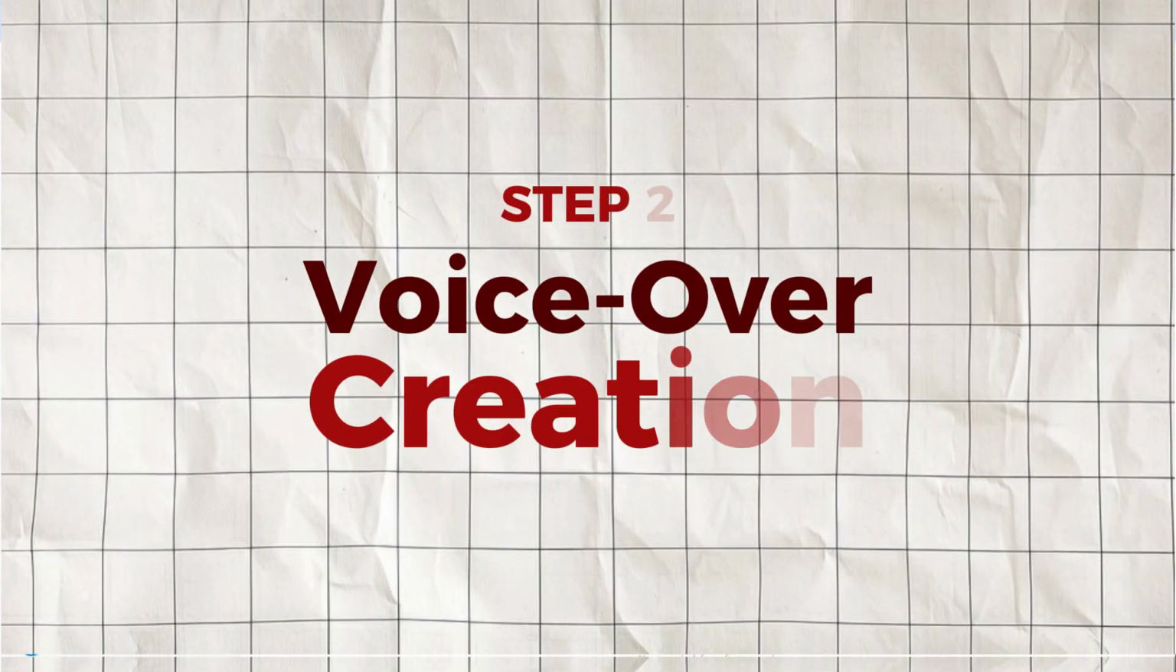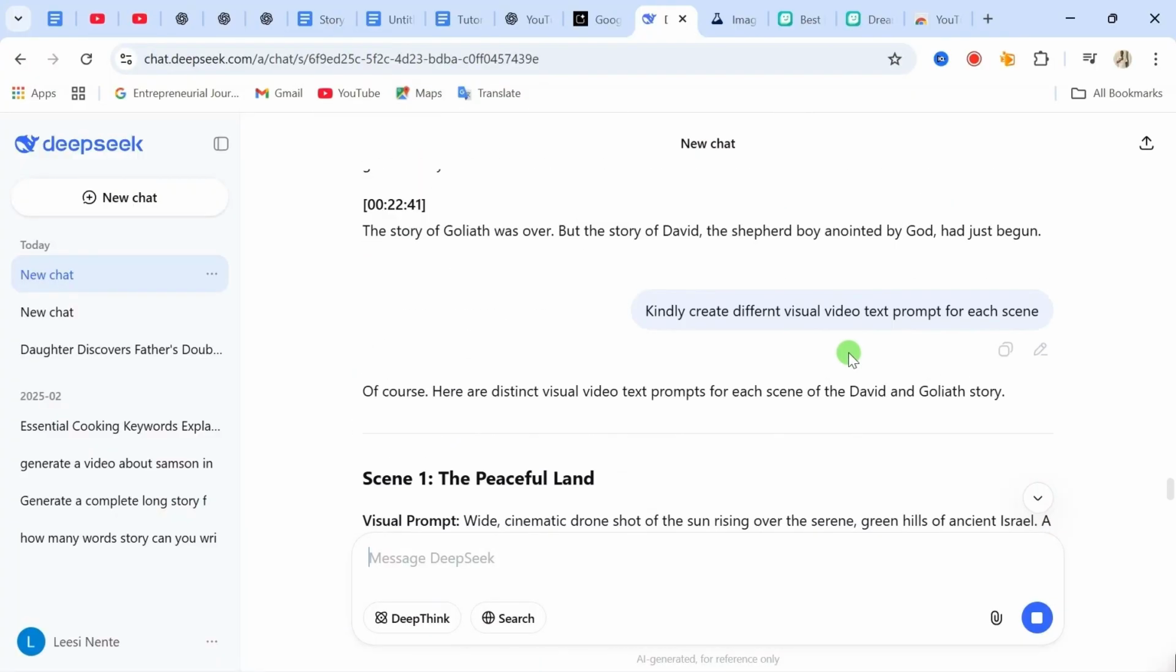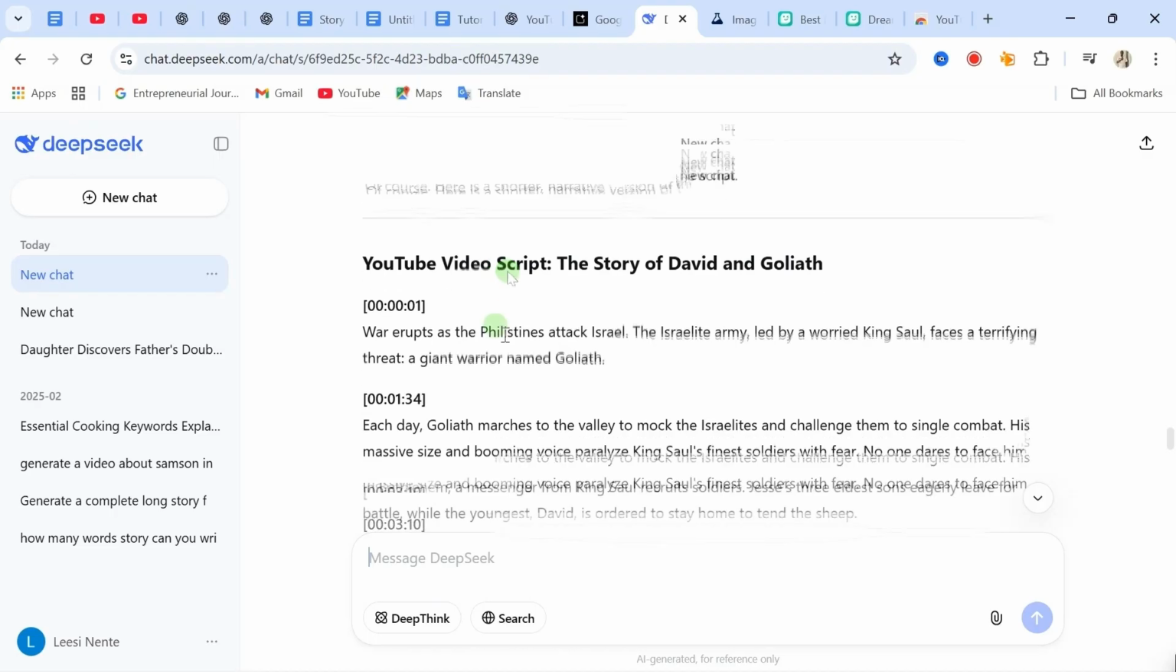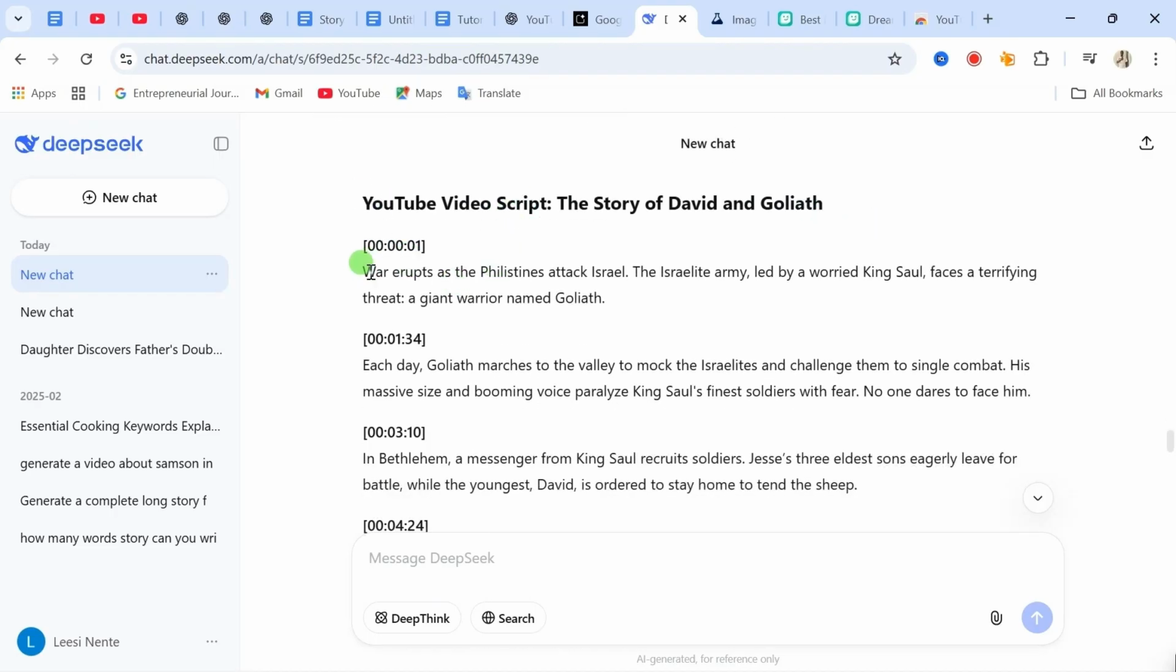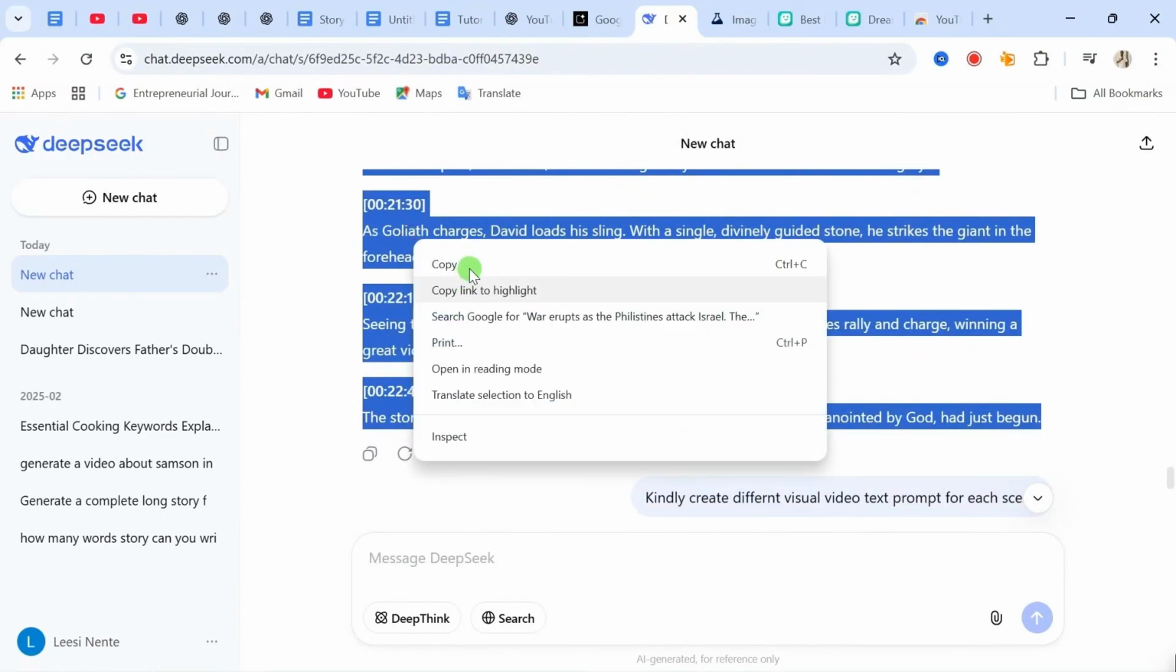And after that, now let's go ahead to get our voiceover for our video. To get our voiceover for your video, you need to go back to your script. So this is the script for the video. What we need to do from here is to copy this entire script, select it, and then you copy it.